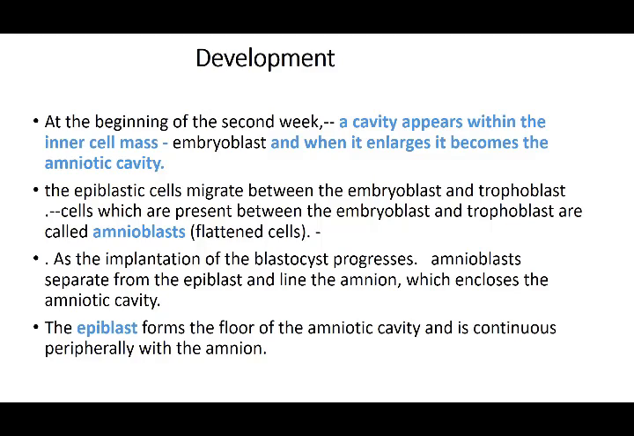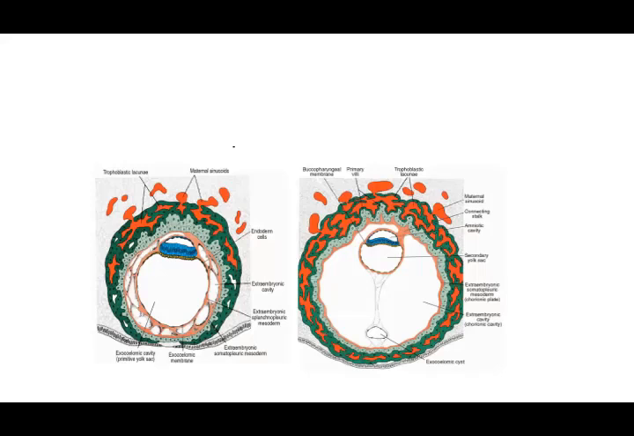As the implanting blastocyst persists, the amnioblasts separate from the epiblast and line the amnion. That means they are separate cells developing from the epiblast. They are going to extend inwards and line the sac, which encloses the amniotic cavity, and these are then called myeloblasts. The epiblast is going to form the floor of the amniotic cavity, continuous at the periphery with the amnion. You see this picture, this blue is your embryoblast, and then outside, the greenish is your trophoblast.